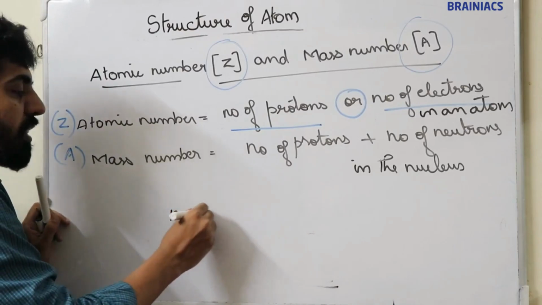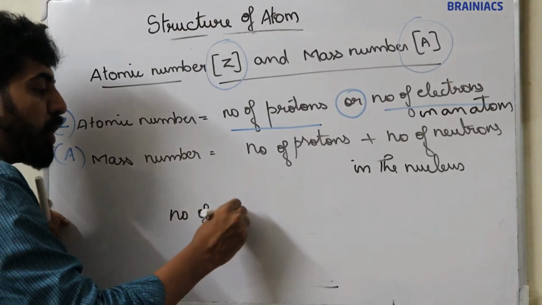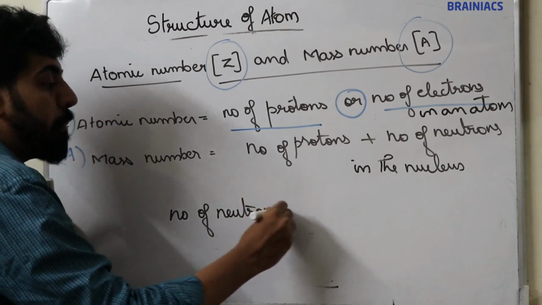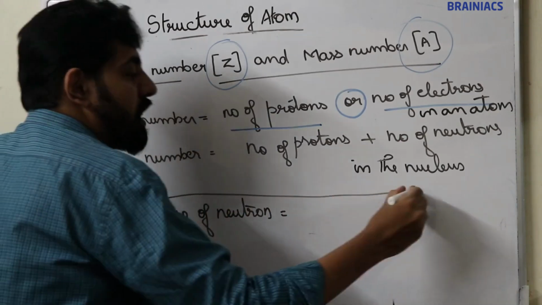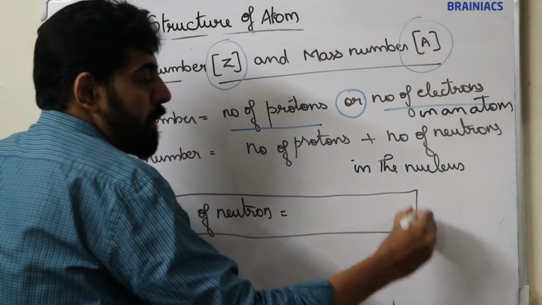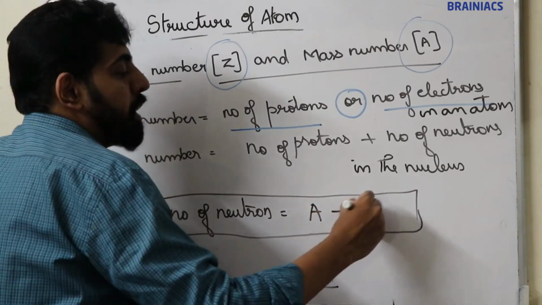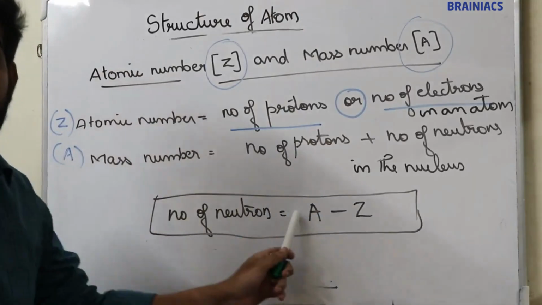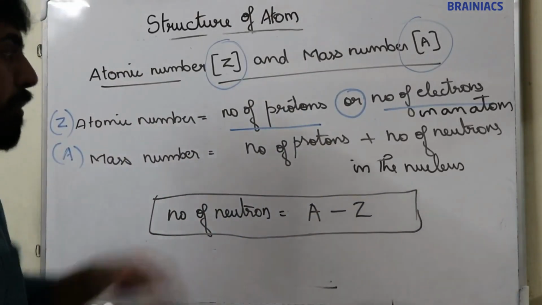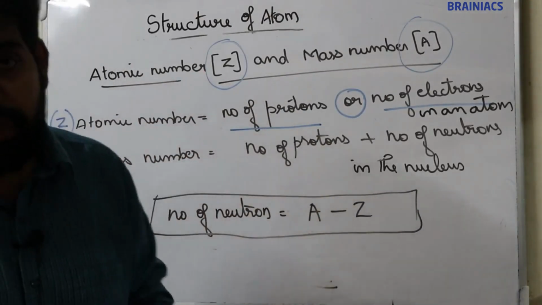Now, you can calculate the number of neutrons if you know the atomic number and mass number, by using this formula: number of neutrons is equal to mass number minus atomic number. So, you have to remember these three. These three are very, very important.